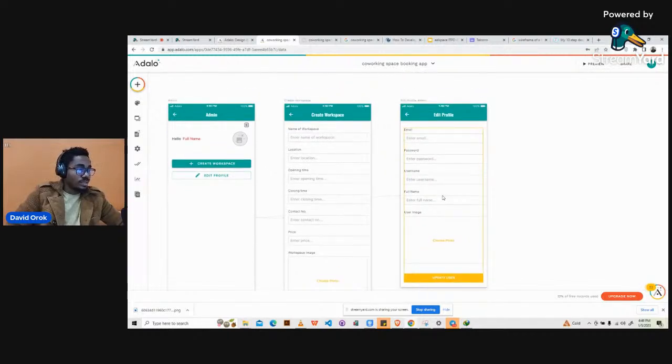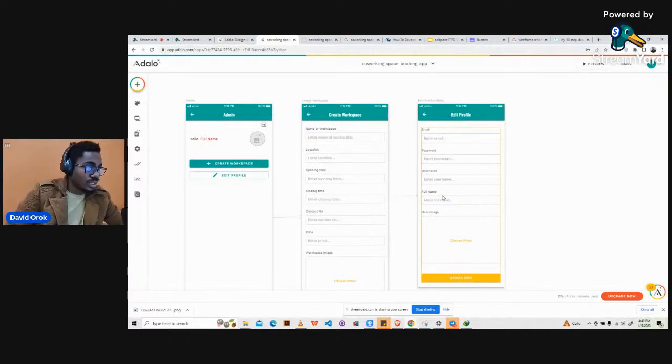Then the next thing they can update is their details. The next thing that we will need the admin to be able to do is the admin should be able to view all the workspaces, right? All the workspaces that this admin has created. Yes, all the workspaces that this admin has created. Now, let's go ahead and try something out.